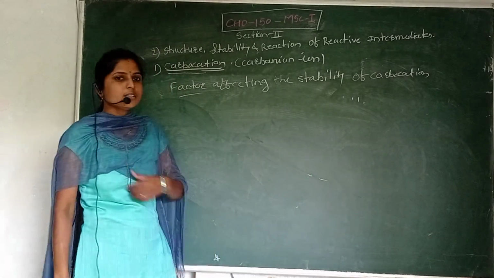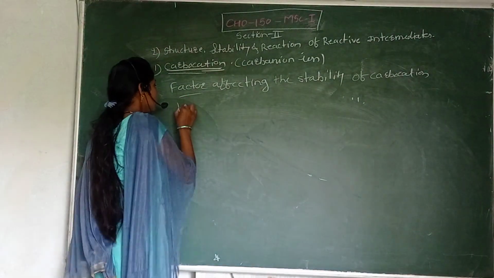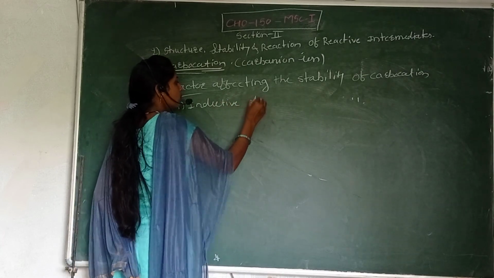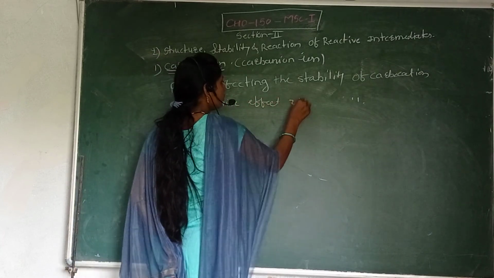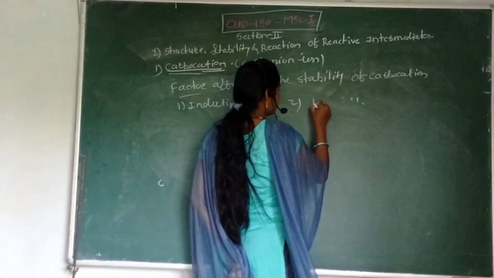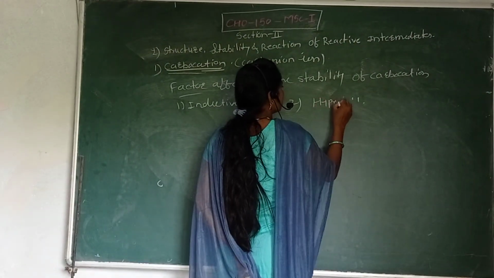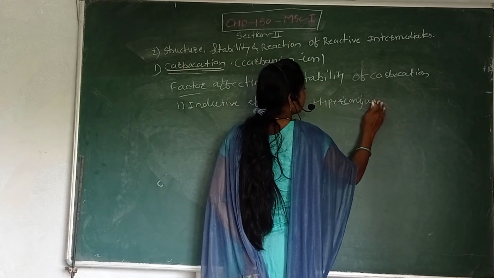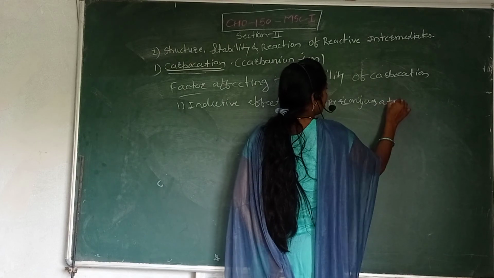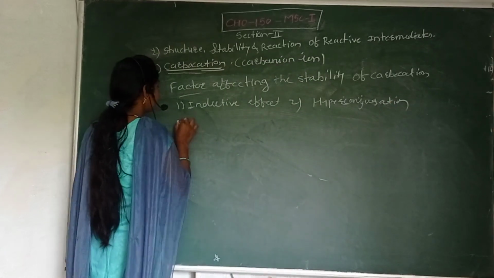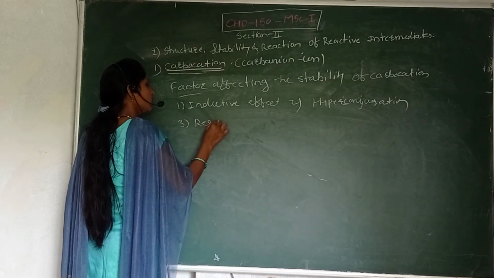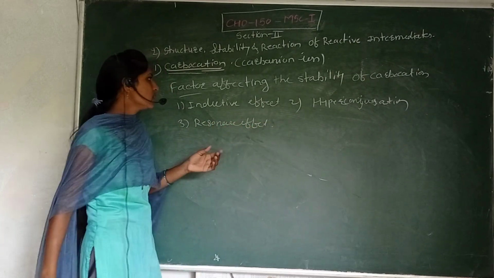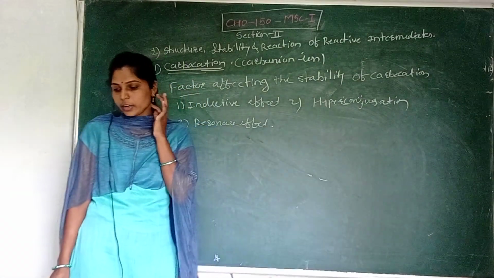There are three factors: inductive effect, then second one is hyperconjugation, and then third one is resonance effect. These three factors affect the stability of carbocation.